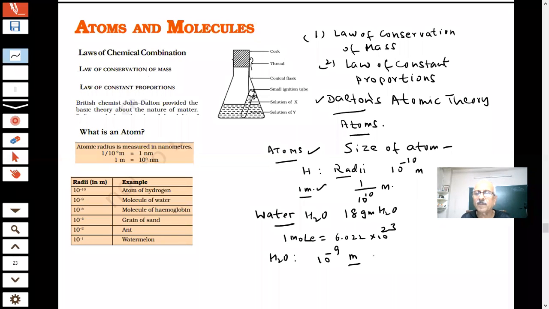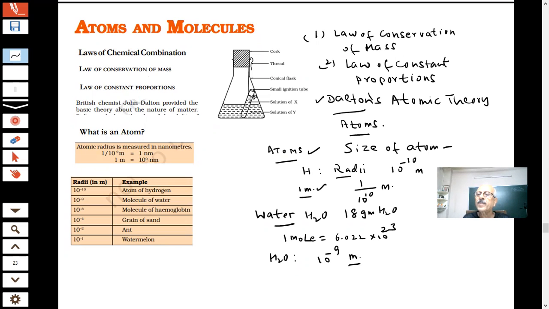Tell me, can you see a molecule of water with your eyes? No, sir. But you are seeing the water. Water I am drinking. You see it in my cup. Suppose in this cup I have water. I am drinking water, but one molecule I cannot see.